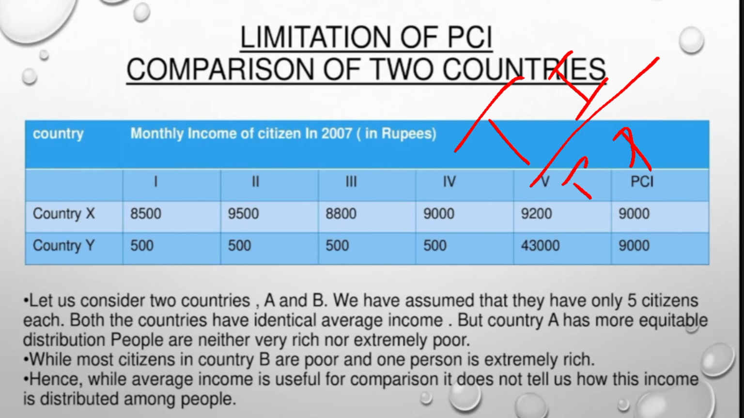But the difference is that four individuals are earning the same income, and the fifth individual is earning so much. It is a vast difference between the two. 43,000 is a big amount. It is a big gap between the haves and the have nots, a big gap between the rich and the poor.